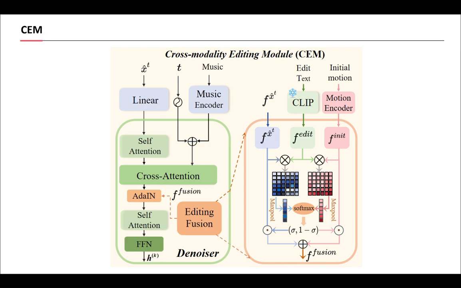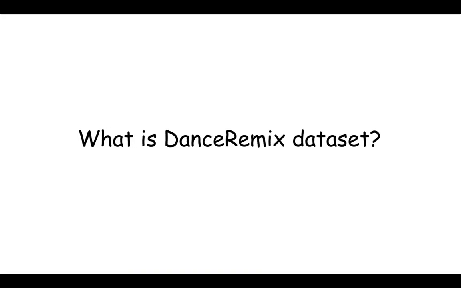This fused guidance is then injected into the main denoiser via an AdaIN layer, allowing for fine-grained control without disrupting the motion's naturalness and musicality. This module is the key to achieving temporally coherent and semantically accurate dance editing.